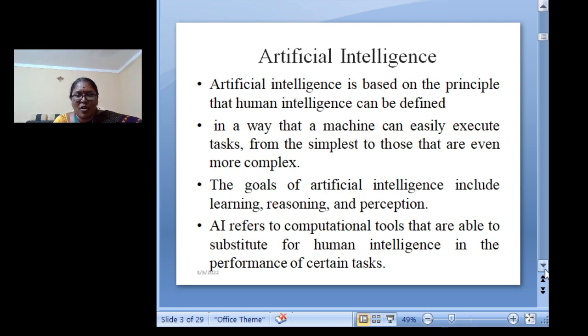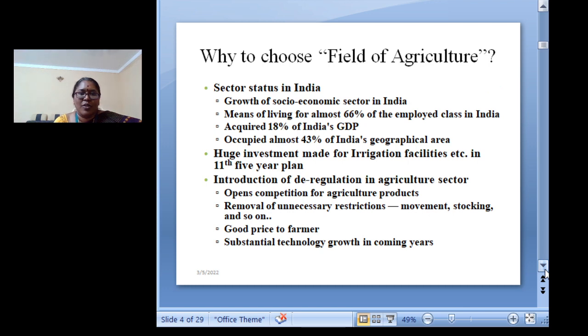The main goals of artificial intelligence include learning, reasoning and also perception. Now, I have already told you why we have chosen the field of agriculture. If you take the status of India, the growth of the socio-economic sector in India is increasing and it has acquired 18% of India's GDP, and huge investment is made for irrigation facilities in our plan.